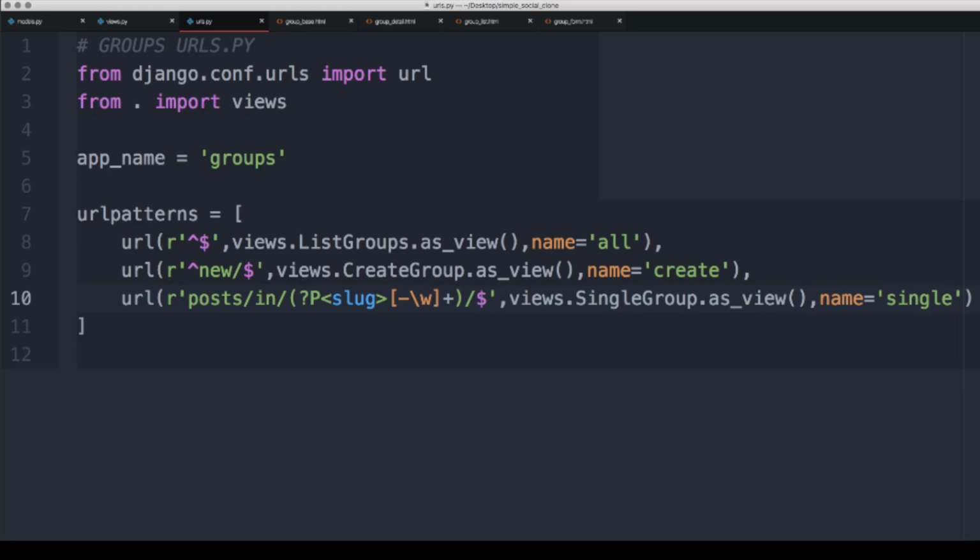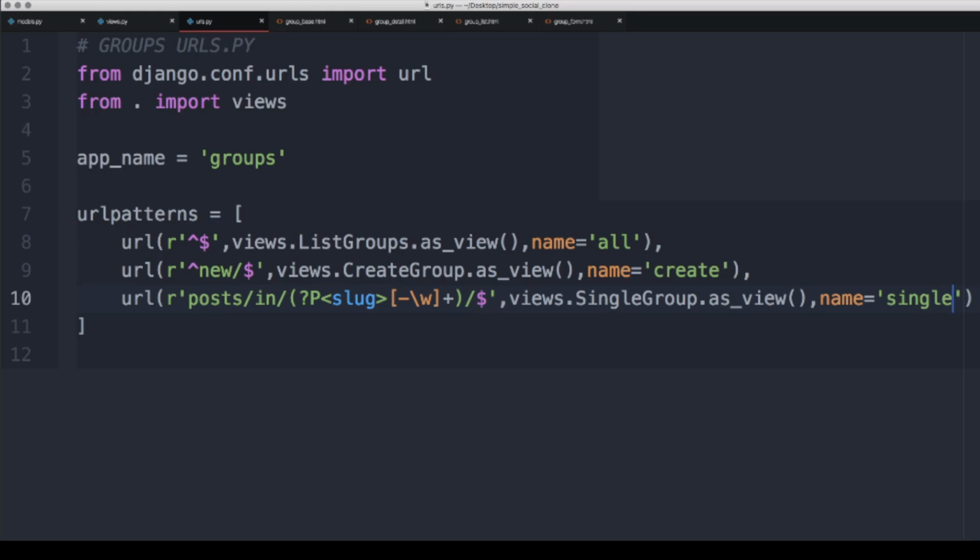We still have two more URLs and two more views to make about leaving and joining groups, but right now we don't really worry about them. We'll take care of that when we actually create those views.